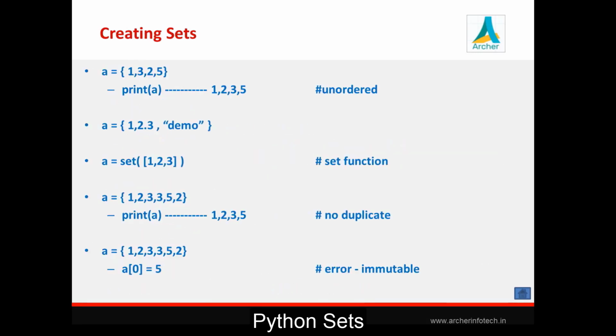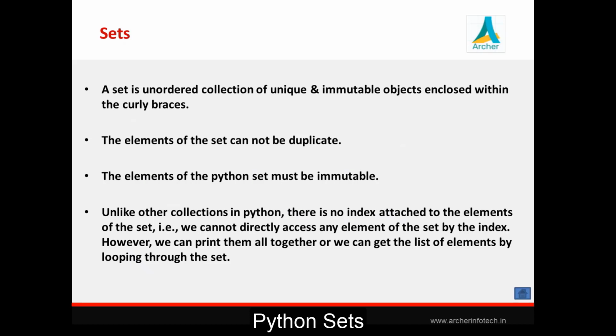That's all regarding with set. Once again, set, we have said it is a unordered, unique, and immutable objects collection. Unordered means there is no indexing. Unique means no duplicate. Immutable objects means you can't change content of set.